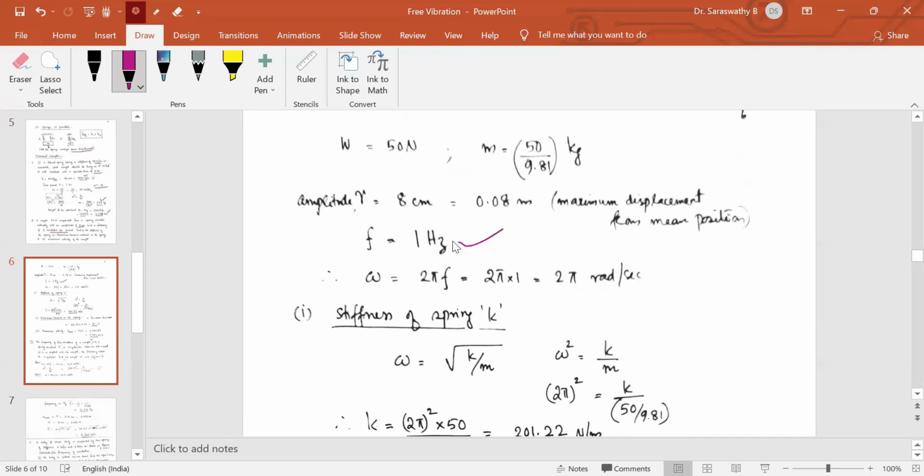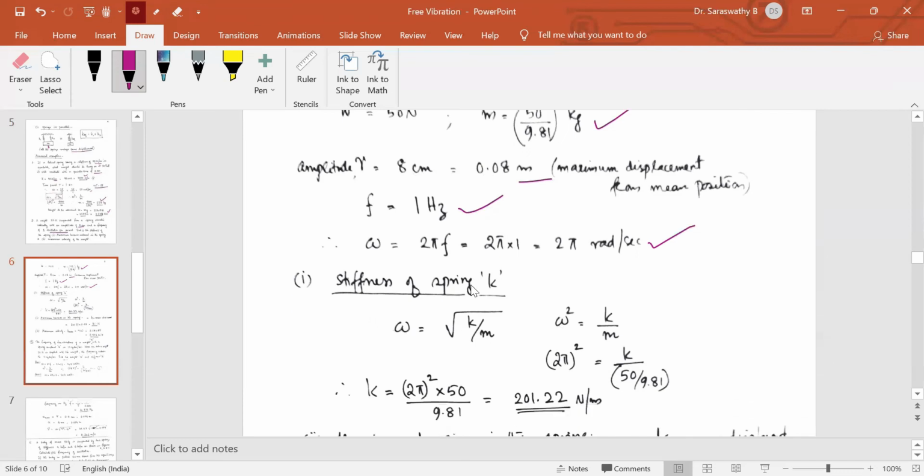From the frequency given in hertz, we can convert it into radians per second. 1 cycle per second, and 1 cycle is 2 pi radians. So 2 pi f will give you the frequency in radians per second. The 50 Newton weight is converted into mass in kilogram. Amplitude is represented by the letter R: 8 centimeters, we convert it into meter. Everything should be in SI system. The units are very, very important in dynamic analysis.